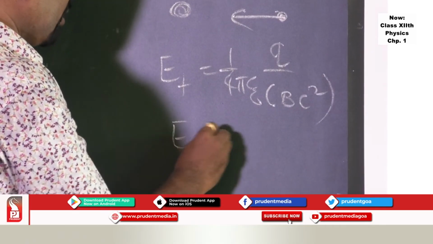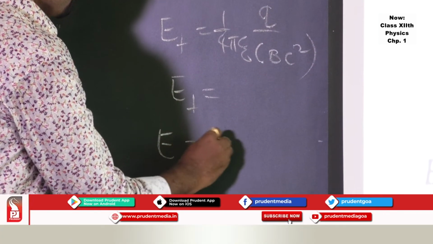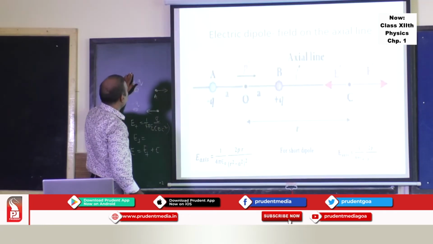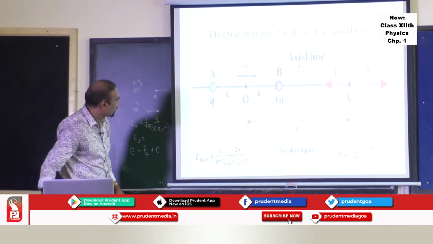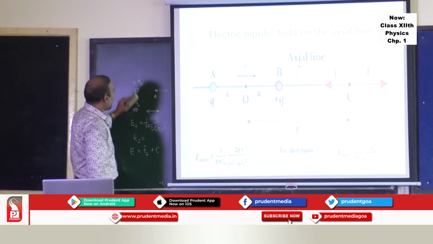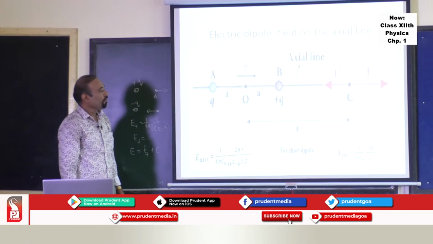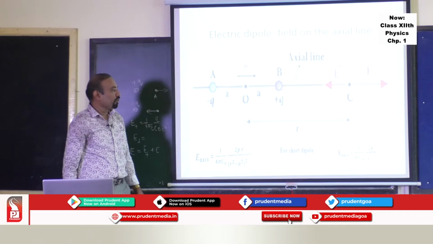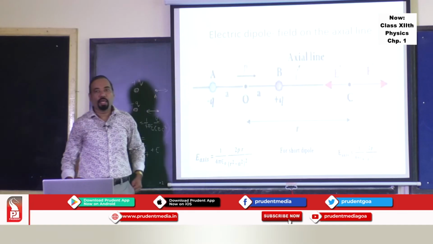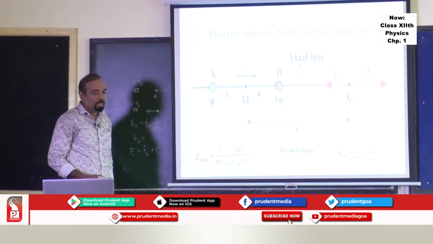Likewise, you can find out the electric field due to minus q charge, and then add up the fields due to the 2 charges, substitute, and you will get the final relation. The final relation is E on the axis is 1 upon 4 pi epsilon 0 into 2 p r upon r square minus a square, whole square. And if you take a dipole very, very short, then the electric field will be 1 upon 4 pi epsilon 0 into 2 p upon r cube. So you take this distance very small, you can neglect a square, and you can easily find the electric field due to a short dipole on the axis of the dipole.